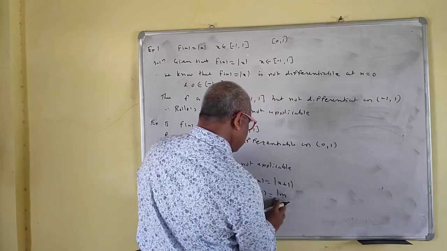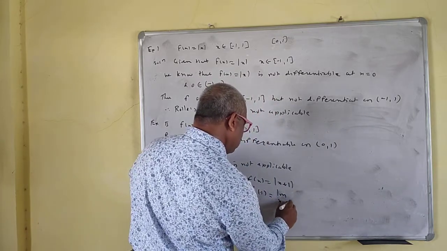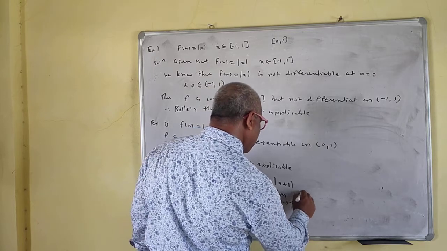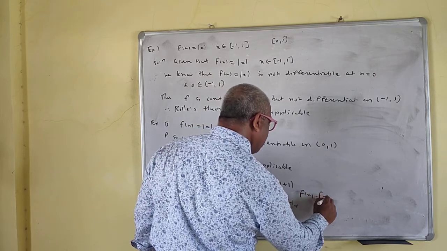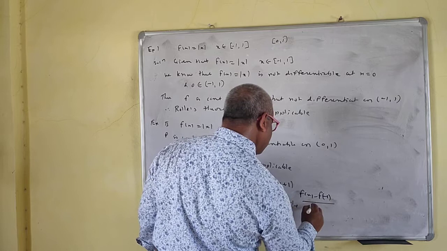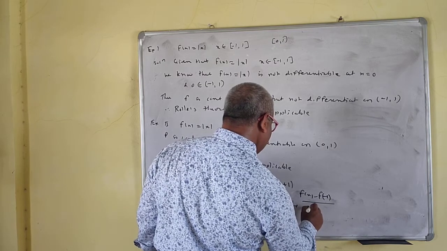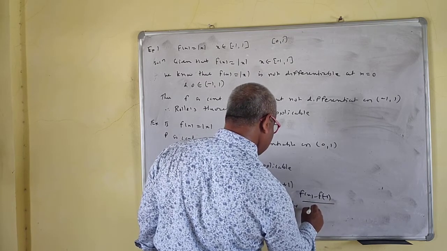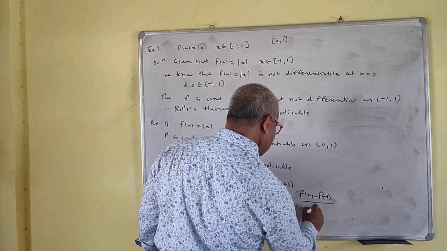So this is the limit as x tends to minus 1 plus of f of x minus f of minus 1 upon x plus 1.